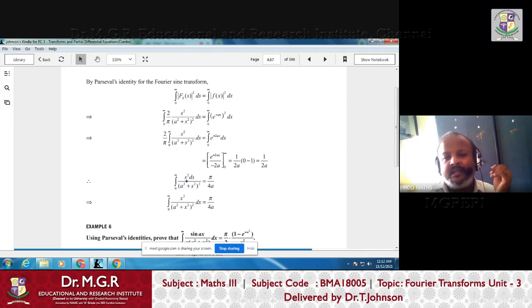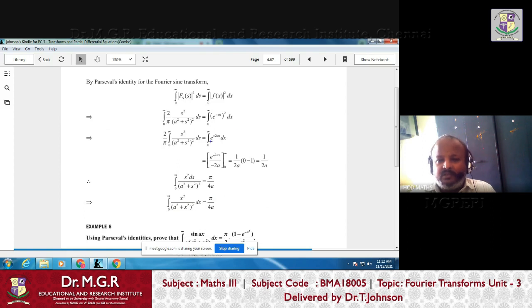As I told already, if f of x equals x square or f of t equals t square, t and x are only the representation. So f of x equals x square and f of t equals t square both represent the same curve. Similarly, here s is the variable, here x is the variable. So this representation and this representation are one and the same, so this integral value is straight away equal to pi by 4a.